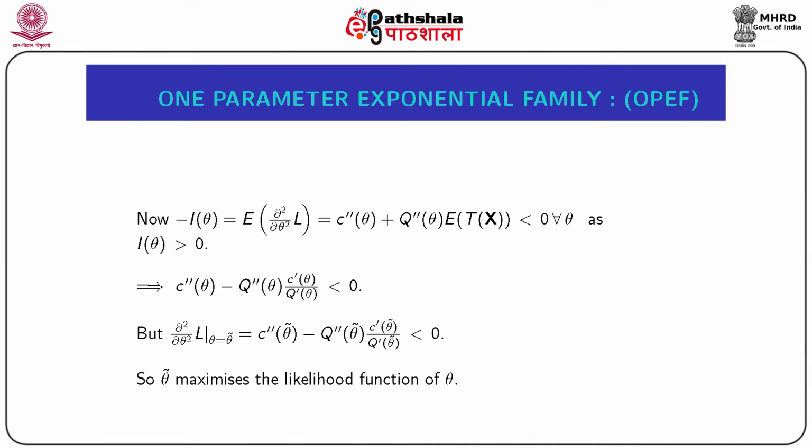But just observe that the second order derivative of the log likelihood function with respect to θ at the point θ equal to θ curl is again c''(θ curl) minus q''(θ curl) into c'(θ curl) by q'(θ curl). And from the previous steps, we can easily say that it is less than 0. So, automatically, the solution of the likelihood equation, θ curl, maximizes the likelihood function of θ from the second order condition of the maxima minima principle.